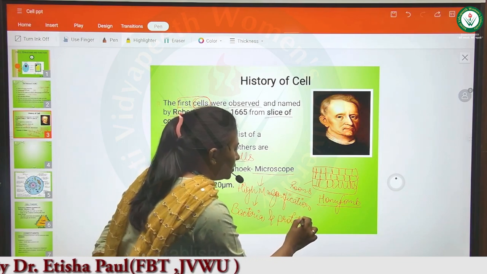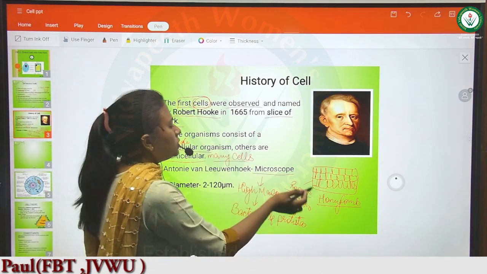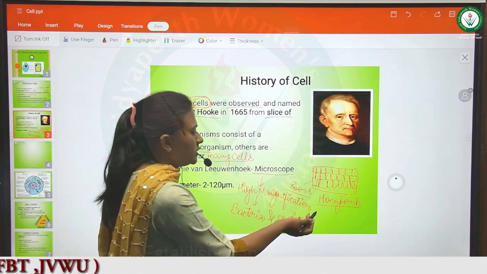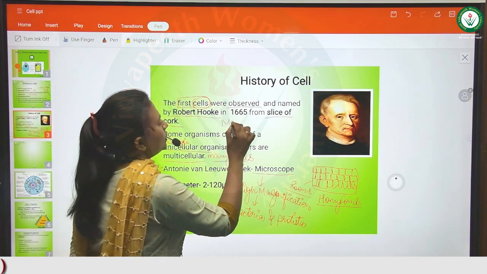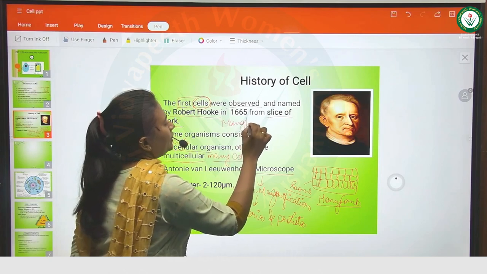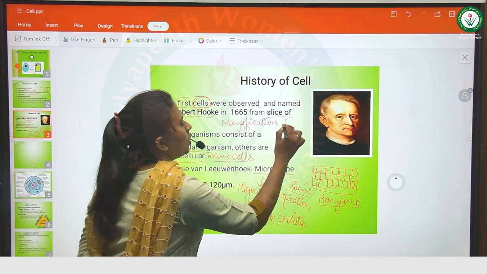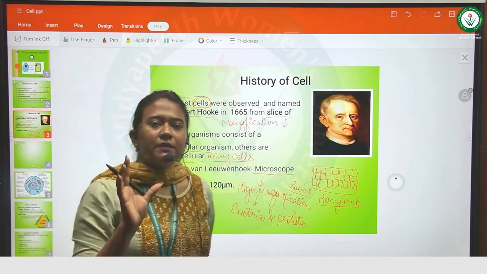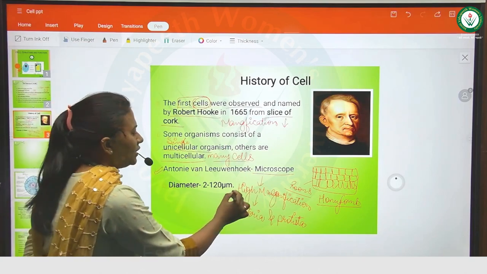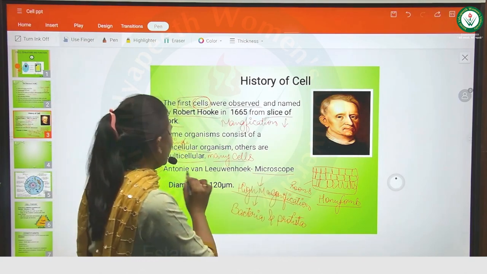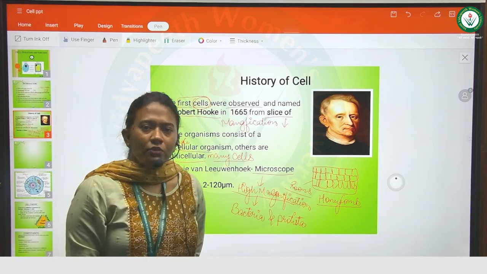Robert Hooke observed only a honeycomb structure because the magnification was very low. That's why he was not able to see the specific structure of the cell. By raising the magnification of the microscope, Antony von Leeuwenhoek saw the bacteria and some colonies of protista.